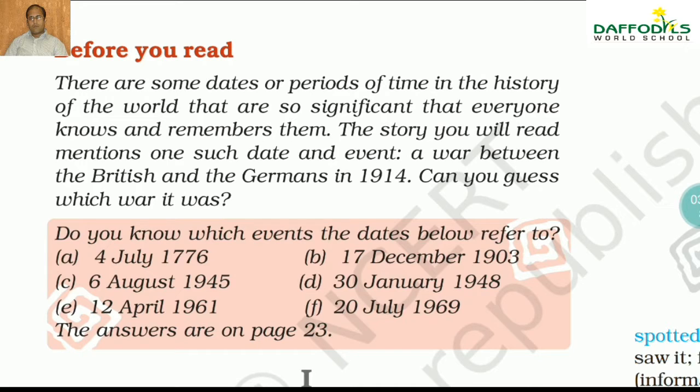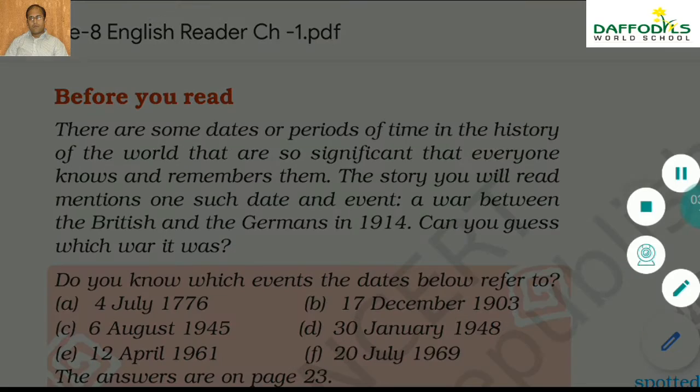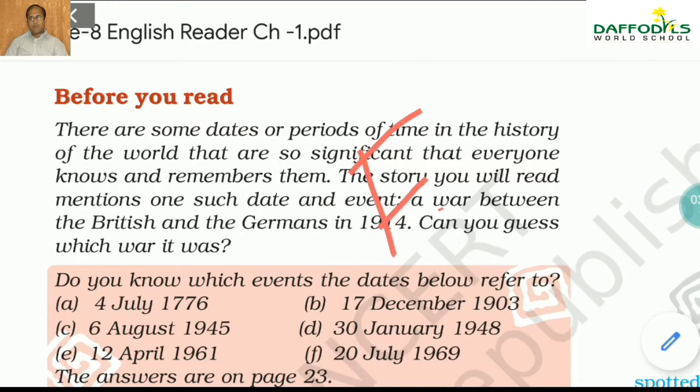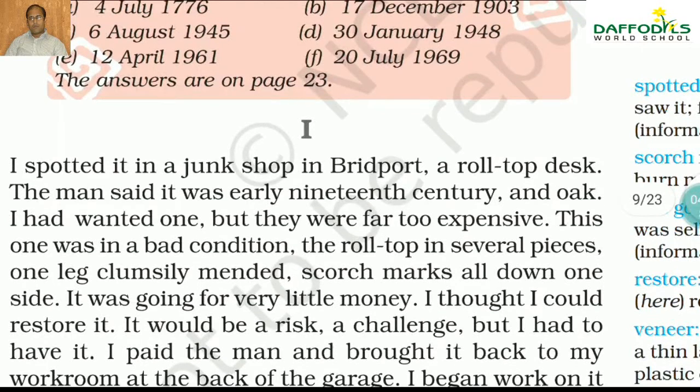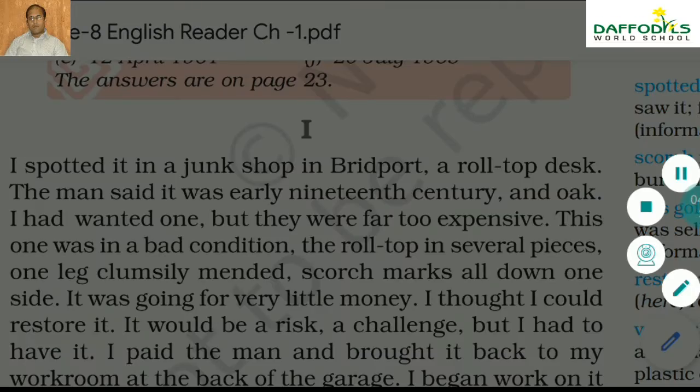So in this case there was a war between the British and the Germans. Now the British we are calling Tommies here. They are generally termed as Tommy, and the Germans are named as Fritz. It is spelled F-R-I-T-Z. It is Fritz. Okay. Now next, as you see that this Fritz is there.